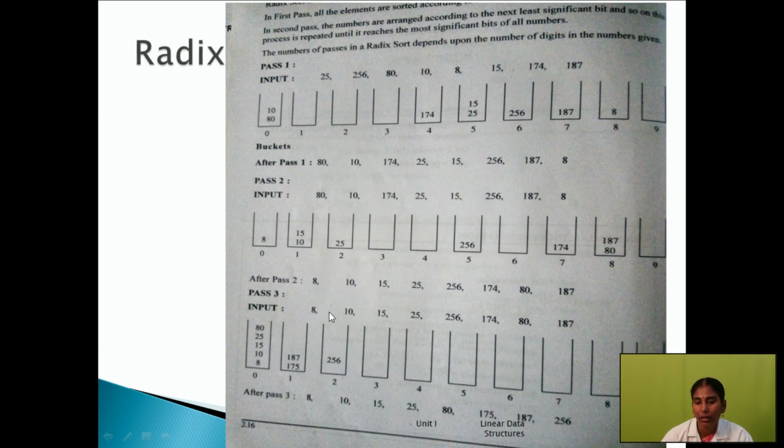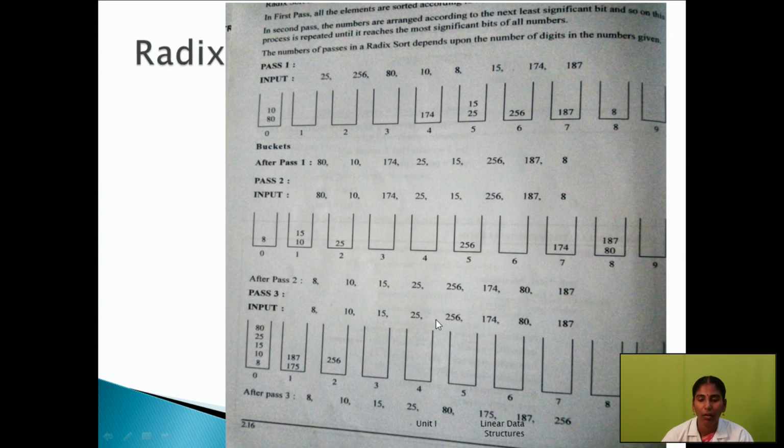The next, 010, so 10 also moves to the 0th bucket. The next, 015, 15, so it's also moved to the 0th bucket. The next, 025, this element also moves to the 0th bucket.